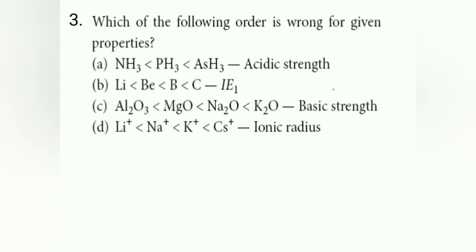Then, which of the following orders is wrong for the given property? So acidic strength, you can see, down the group increases because bond strength decreases. The ionization energy, carbon more than boron is given, but boron and beryllium, if you compare, beryllium is more than boron, it is due to 2s2 configuration, completely filled orbital in beryllium. Because of that reason, remember, the answer for this question is B.